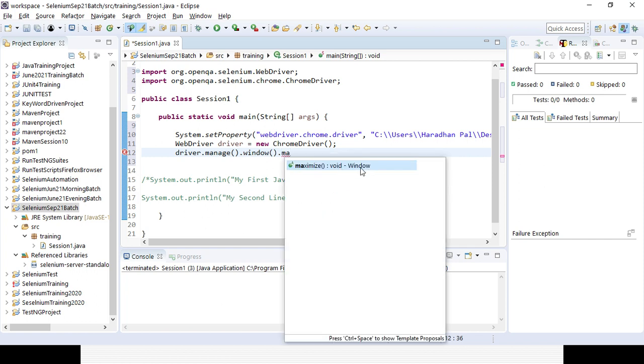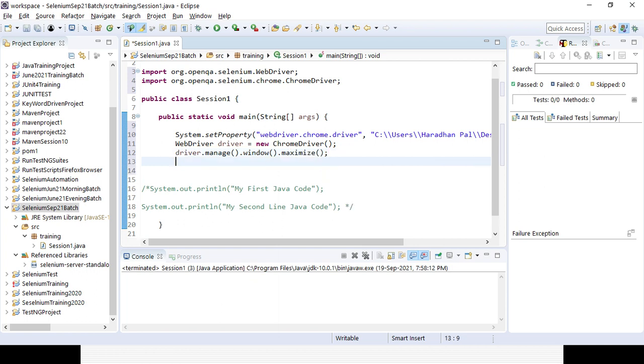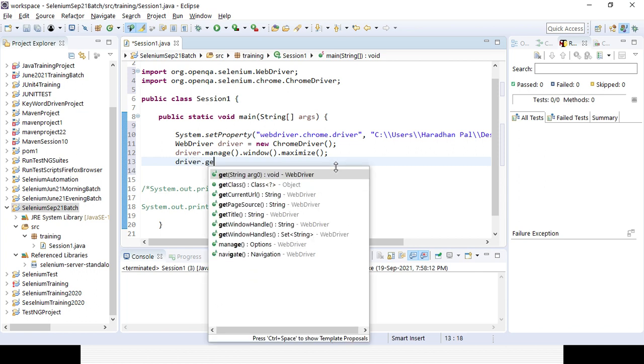Then I need to launch a web page, right? So driver dot get is the method through which you can launch a web page. You can see where it is coming from. You don't need to memorize it, but if you try to learn from your expertise, you can easily answer all these things.